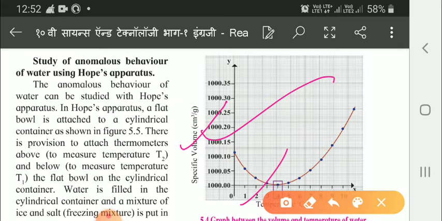So T2 records 0 degrees centigrade first, and after that lower temperature T1 records 0 degree. What does it mean? That T2 records first 0 degree centigrade, and after that the T1 records 0 degree. The point of intersection of the two curves shows the temperature of maximum density. So that I'll show you.